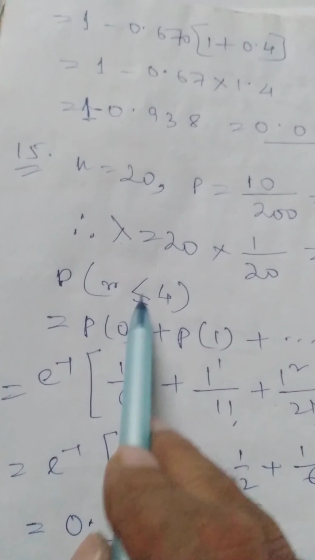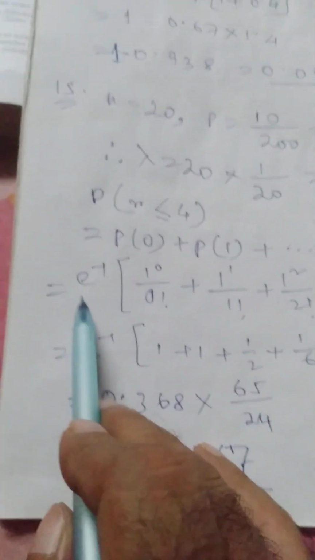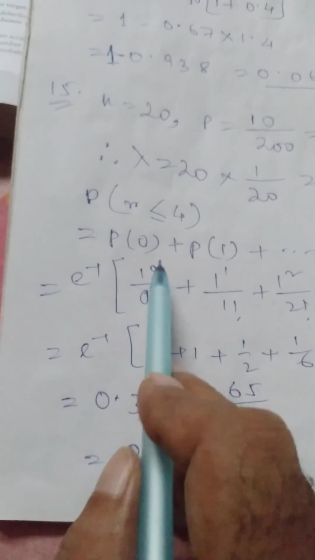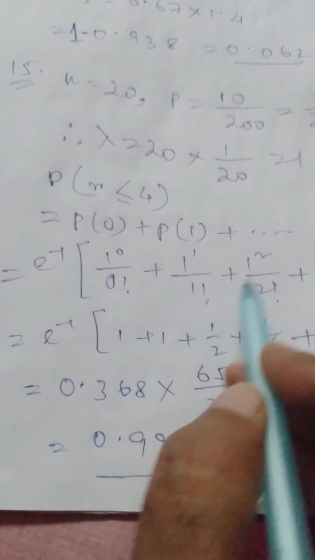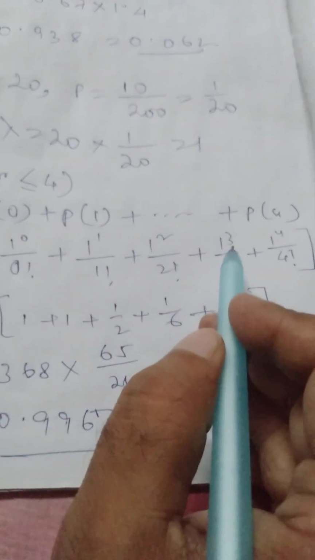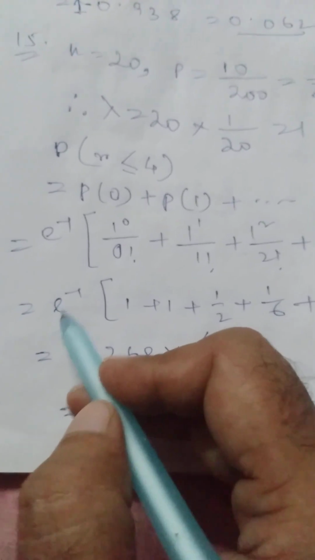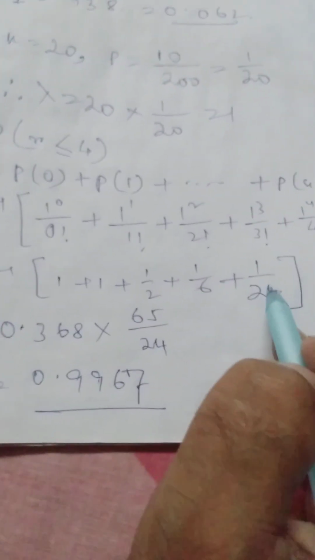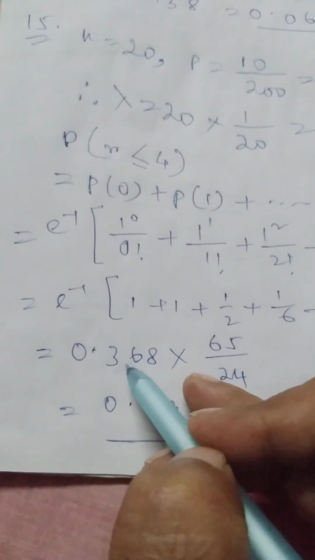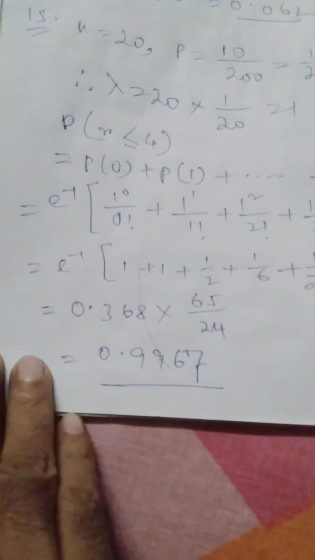So p of r less than or equal to 4, p0 plus p1 up to p4, e to the power minus 1 into 1 raised 0 by 0 factorial, 1 raised 1 by 1 factorial, 1 raised 2 by 2 factorial, 1 raised 3 by 3 factorial, plus 1 raised 4 by 4 factorial, e to the power minus 1, 1 plus 1 plus half plus 1 by 6 plus 1 by 24, which will make it 0.368 into 65 by 24, make it 0.9967.